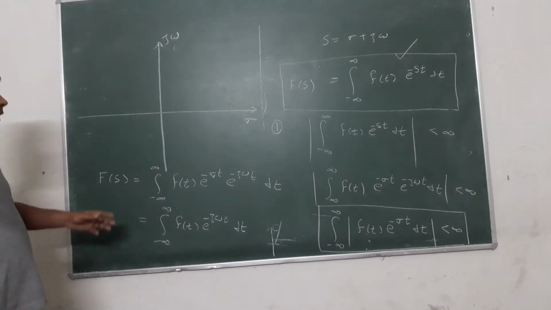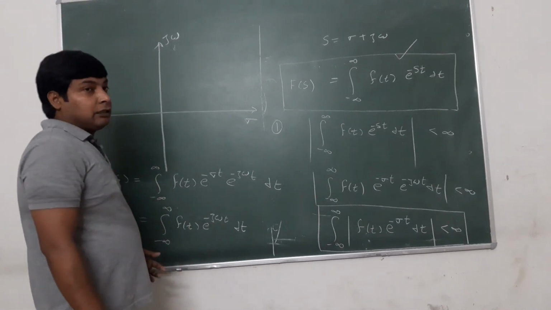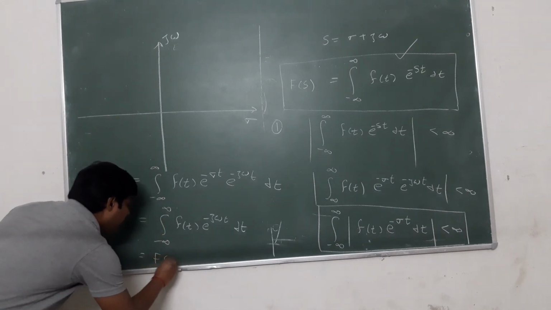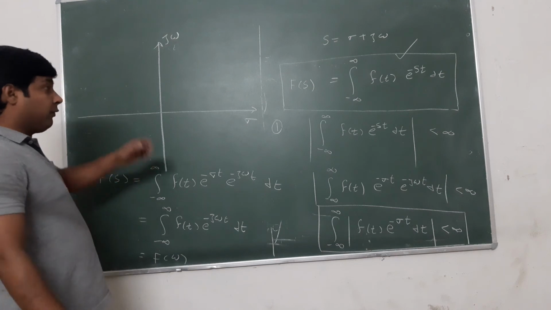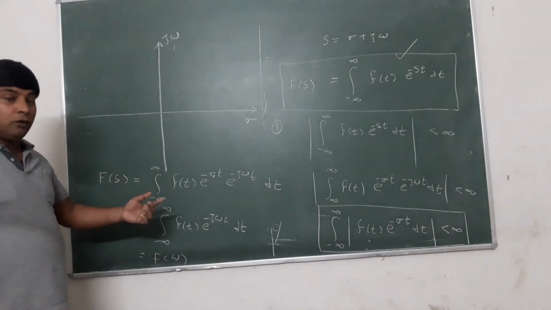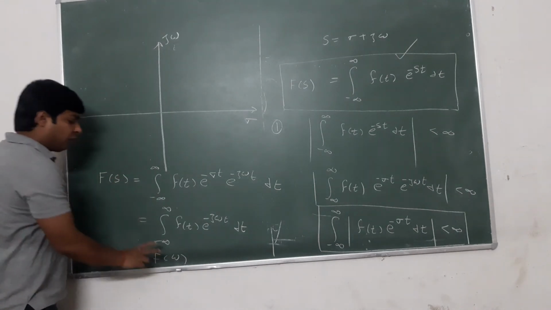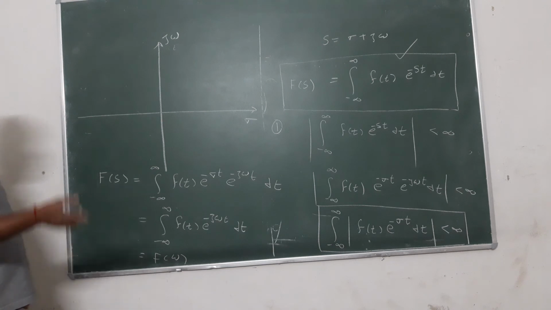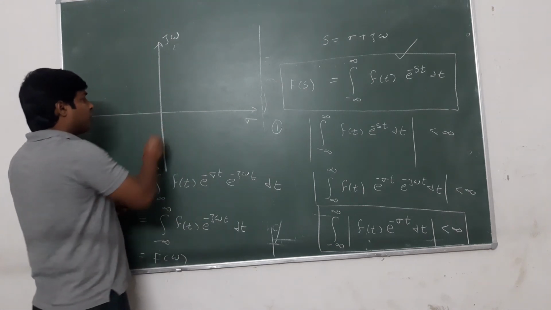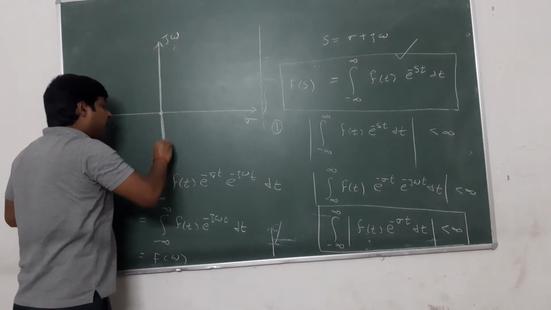So when sigma is equal to 0, the Laplace transform becomes equal to the Fourier transform. Once again, if sigma is equal to 0, then the Laplace transform becomes equal to the Fourier transform.